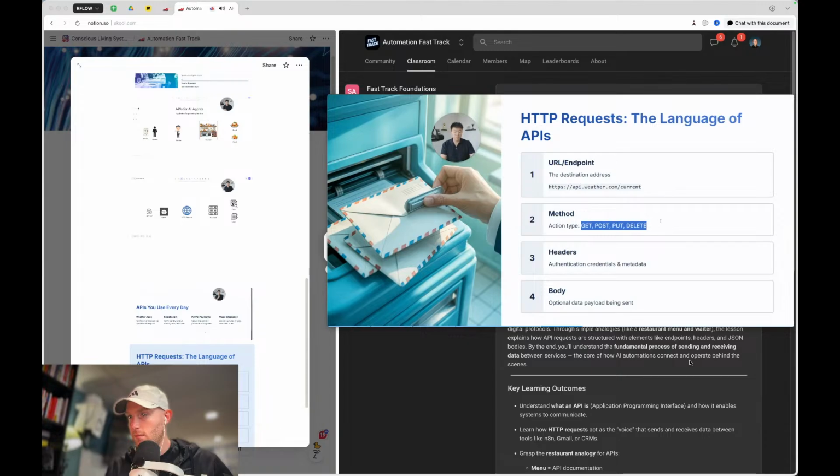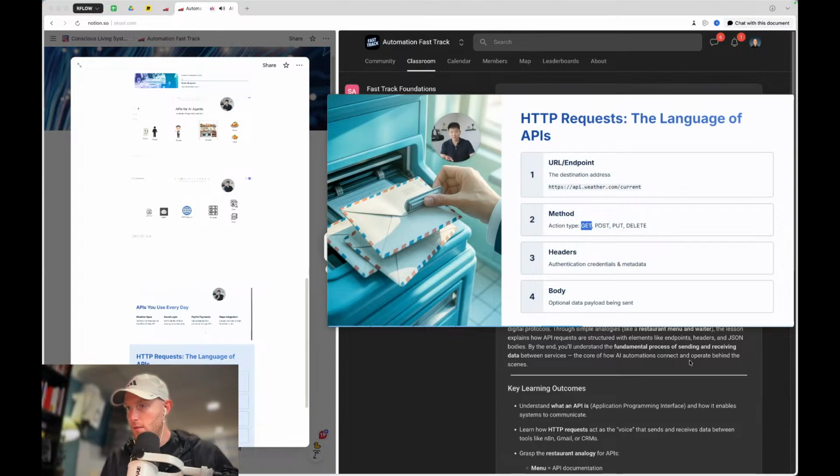The method: get, post, put, delete. You're pretty much using post most of the time. Every once in a while you use get, but I hardly ever use put and delete. So I'm not going to dive into this right now, but there are different methods. Headers is going to be your API key or your password.